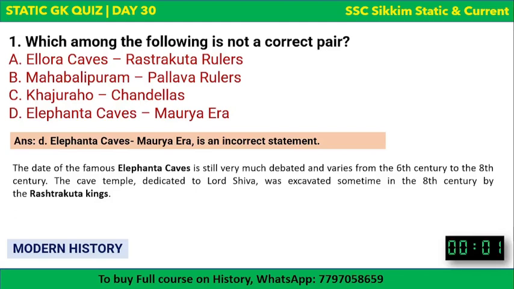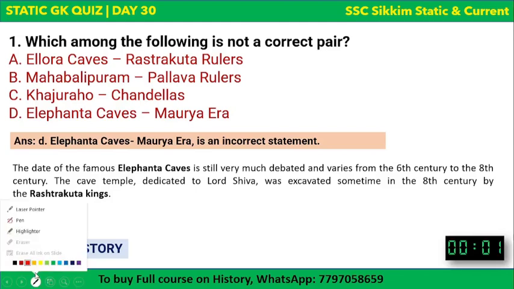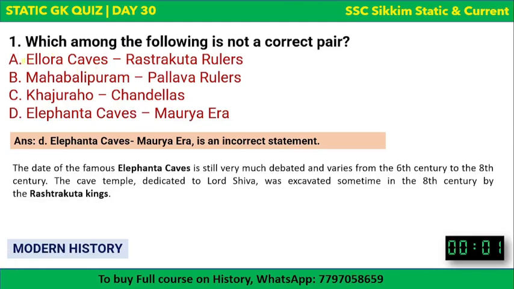Okay, first of all, let's discuss the other options. Ellora Caves was built by Rashtrakuta rulers, so this is absolutely fine. Mahabalipuram was built by Pallava rulers, this is also fine. Khajuraho, which is in Madhya Pradesh, a group of temples, was built by the Chandela dynasty, so this is also fine.